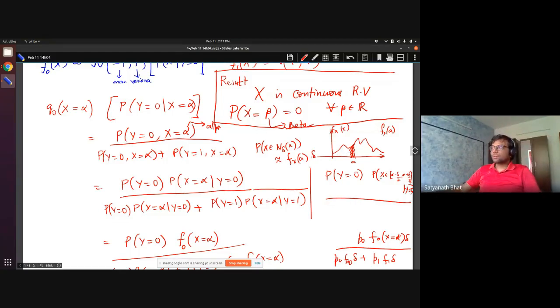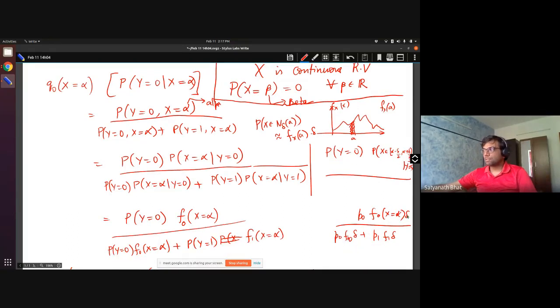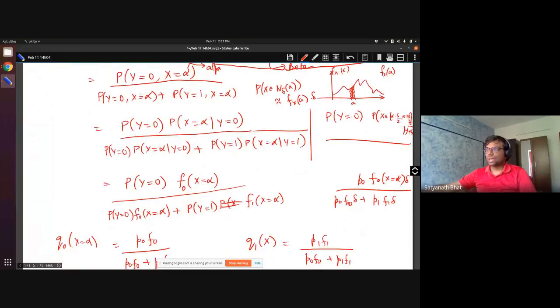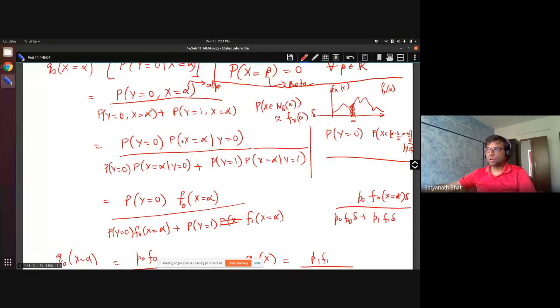So using that interpretation, if you apply this here, you will have P0 F0 times delta divided by P0 F0 delta plus P1 F1 delta, and all the deltas can be cancelled out in the next step. So that is why, even though this is not exactly probability, we use the class conditional density directly.